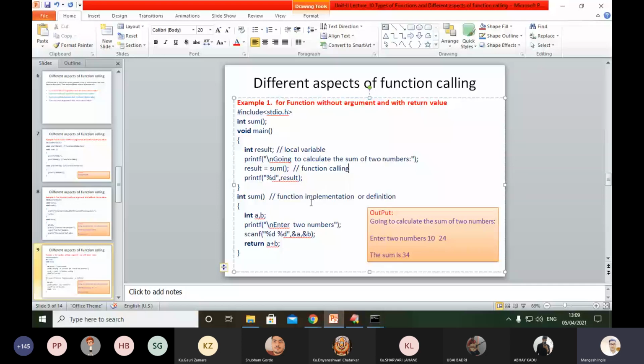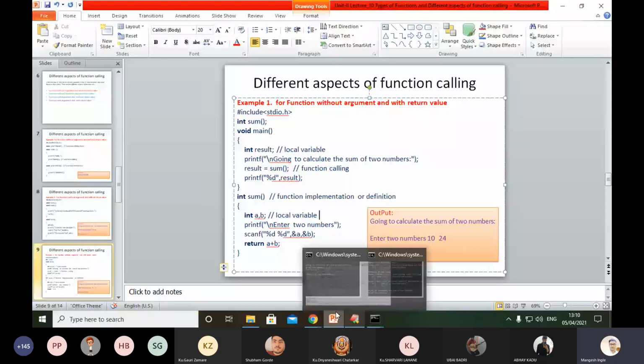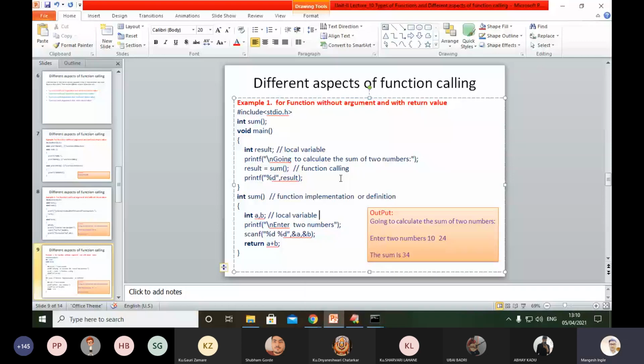When we define the function, control will switch inside that function, as you can see on your screen. The same operations you can find. %d means accepting two values, a and b. Here again you can see the same local variables. So a and b have two values, whatever values you provide, and it will perform the addition and return a plus b.